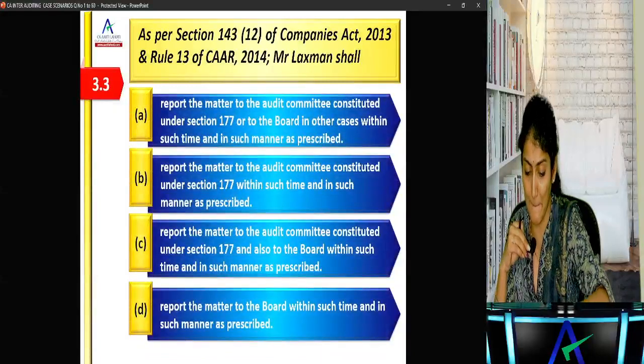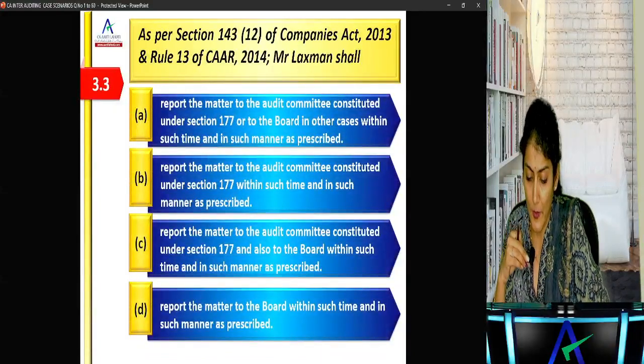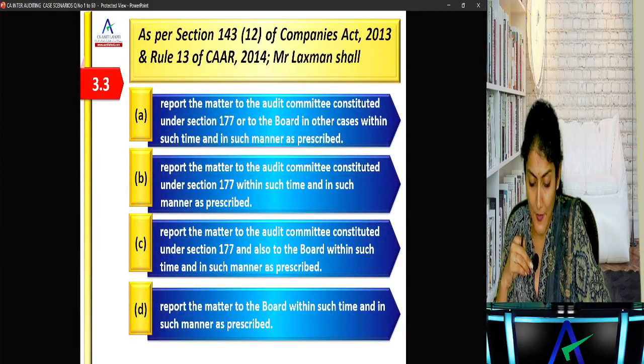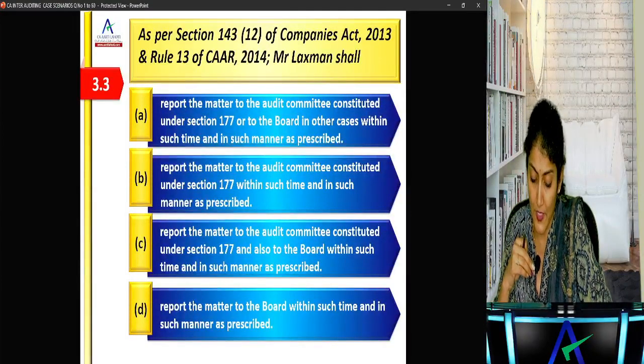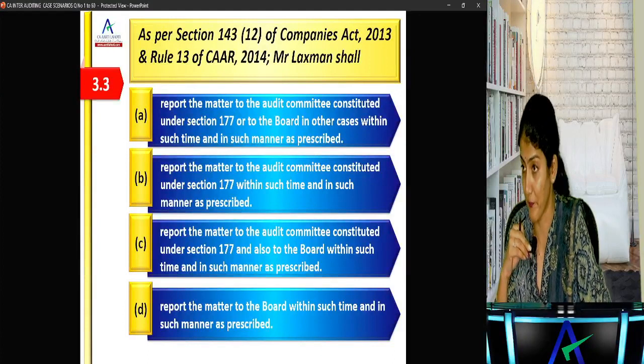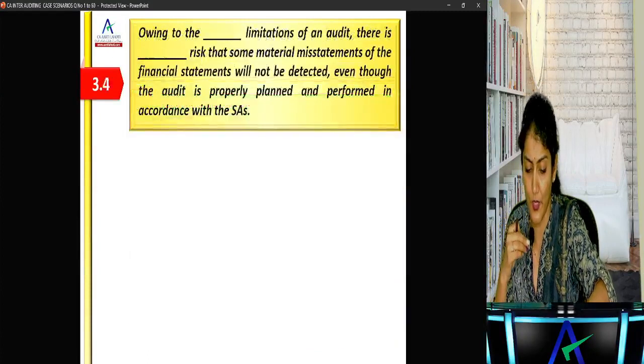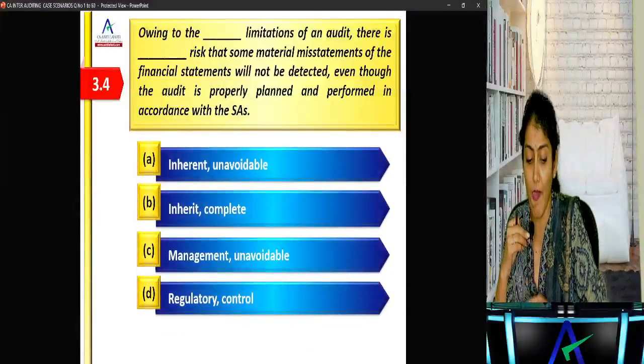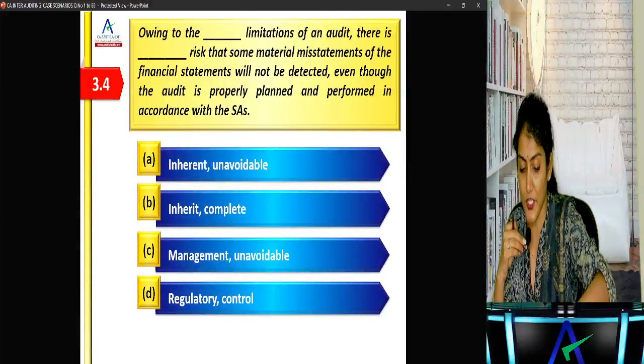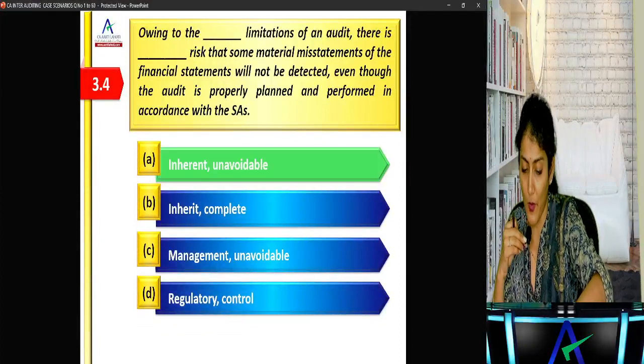Okay, as per 143(12), Mr. Lakshman shall report the matter to the audit committee or to the board within such manner, such time as may be prescribed. Report to the audit committee constituted under 177. Report the matter to the audit committee and also to the board. Report the matter to the board within such time. Right, so report the matter to the audit committee or to the board. We don't know whether they need to constitute an audit committee or not. Owing to the inherent limitations of an audit, there is an unavoidable risk.